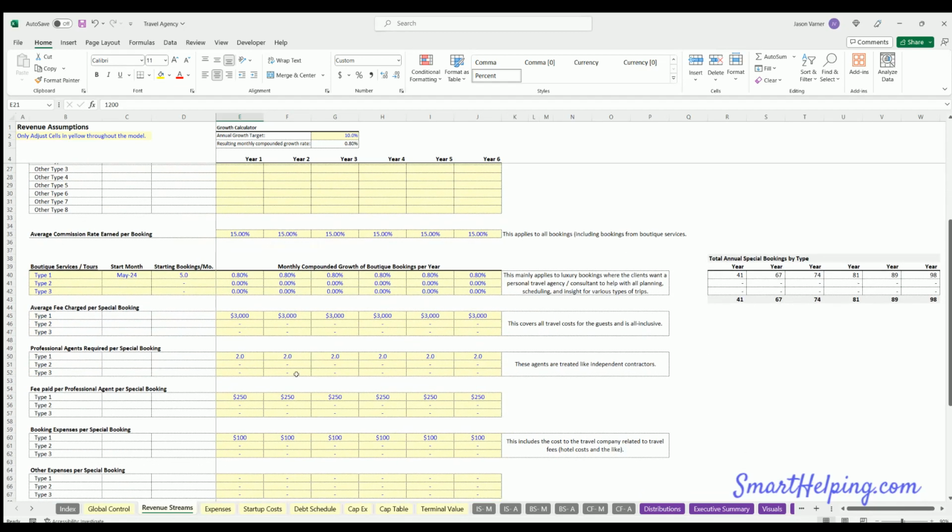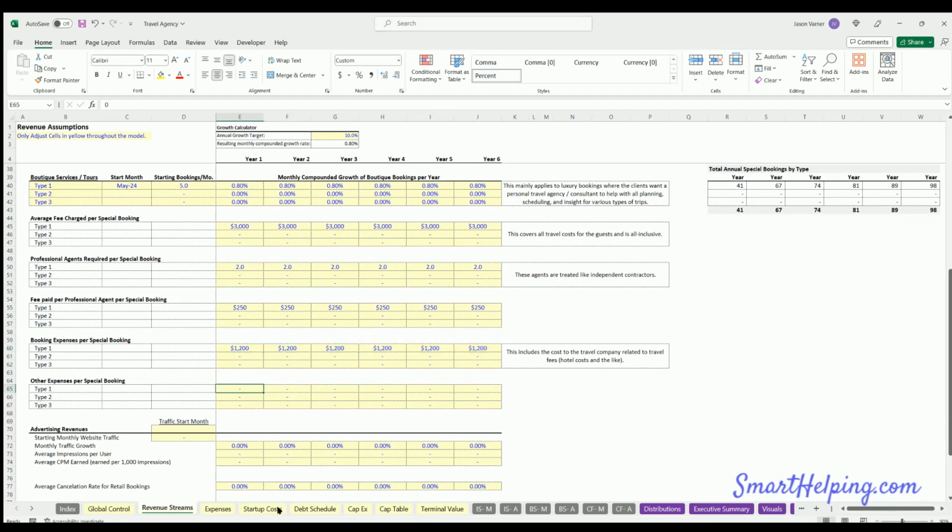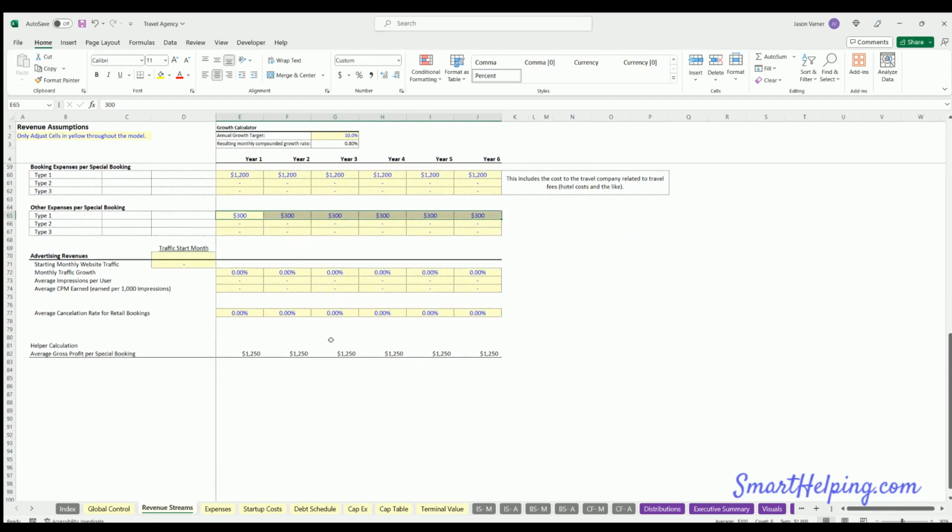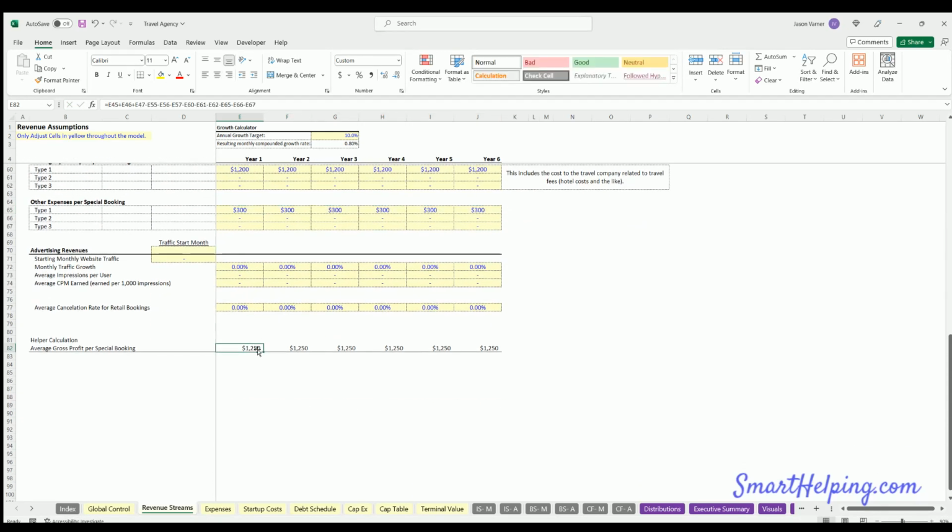In this style, you are charging a fixed amount, which is just going to be an upcharge from their booking cost here. So let's say their booking cost is $1,200, and then maybe you have some other expenses, and we could see down here if it makes sense. Yes, okay, we're making a gross profit per boutique booking of $1,250.